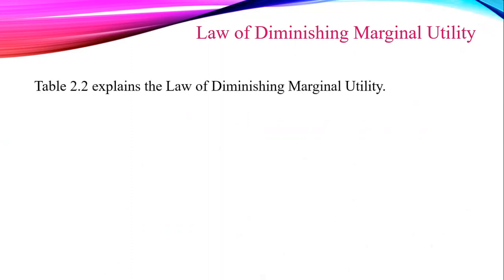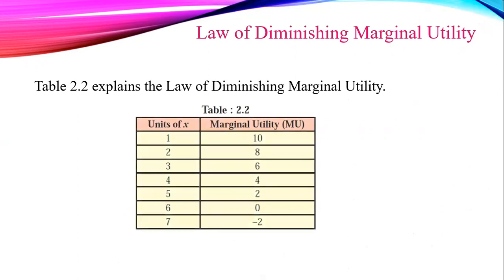Now, let us understand the law of DMU with the help of schedule and diagram. Table number 2.2 explains the law of diminishing marginal utility. See the table number 2.2, units of X and marginal utility, means MU.